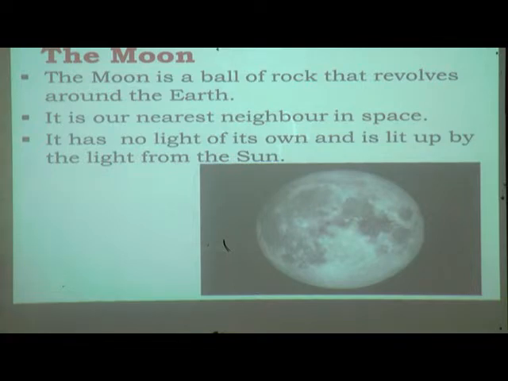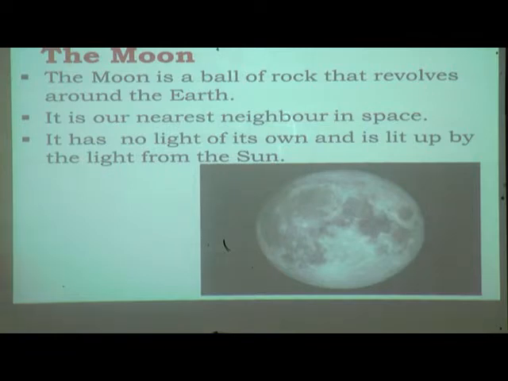We have started about the moon. See, the moon is a ball of rock that revolves around the earth. So what does the moon do? The moon revolves around the earth. Revolves means it takes rounds. Just as the earth revolves around the sun, in the same way the moon revolves around the earth. It is our nearest neighbour in space. It has no light of its own, and it is lit up by the light from the sun.